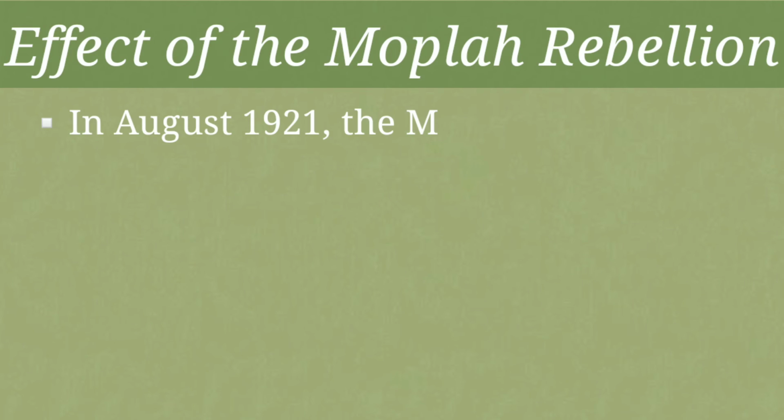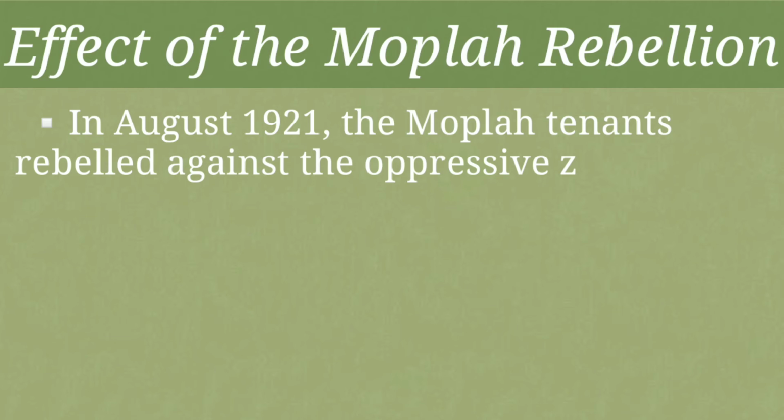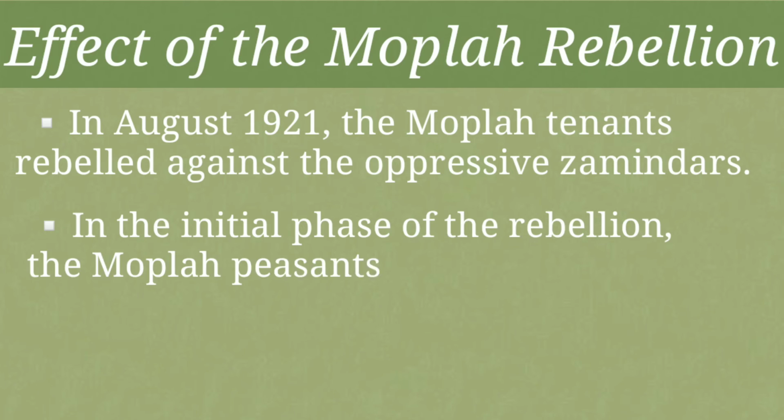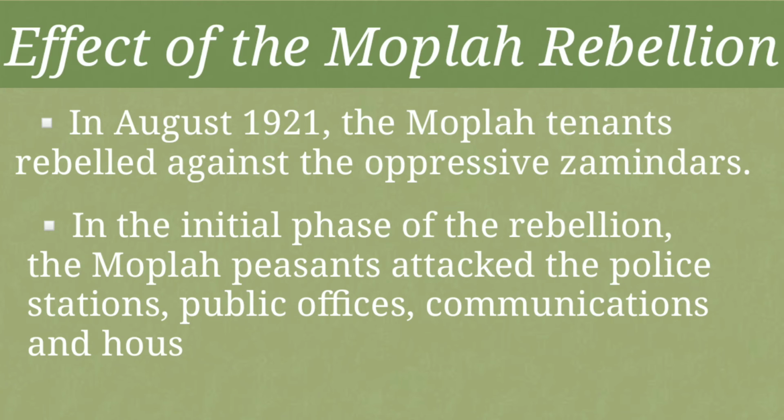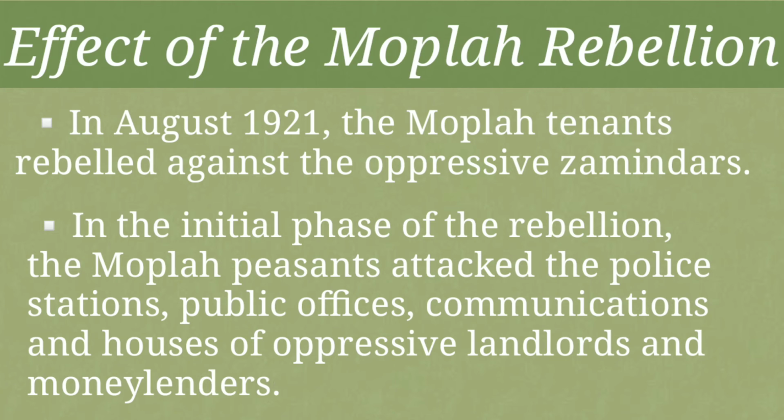Then, in August 1921, the rebellion became more aggressive. The peasants rebelled against the oppressive zamindars. Children, in the initial stages, the Mappila peasants attacked the police stations, public offices, communications and houses of the oppressive landlords and moneylenders. Thus, there was large-scale violence. So, this was the effect of the Mappila rebellion. Is it clear, children? And now, let's see the result of the Mappila rebellion.